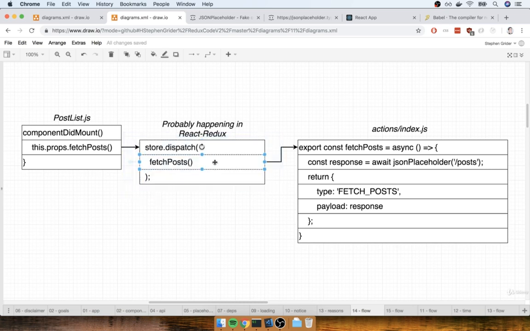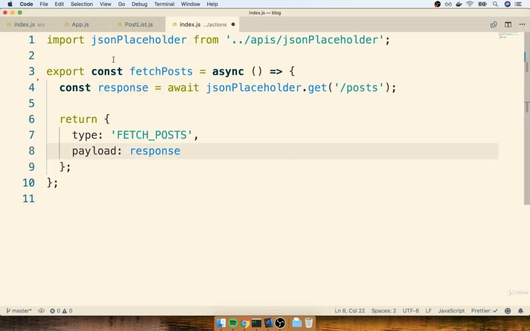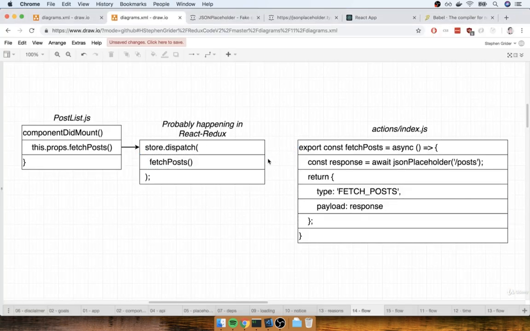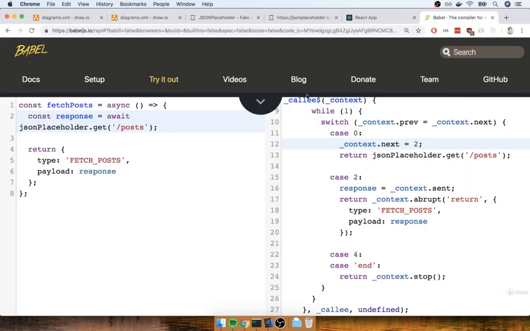So we call our action creator fetchPosts, and then whatever that thing returns, we immediately dispatch it. And as far as you and I are concerned, when we look at just our code editor and we see just this function right here, you and I are probably thinking, oh okay, React Redux probably calls this function. And then we make a request right here, and the await keyword does something. We don't really know, but it does something. And then basically right after that, we return an object. That is the ideal flow, and that might be what you think is happening. But in fact, it's not, based upon what we just saw over here.